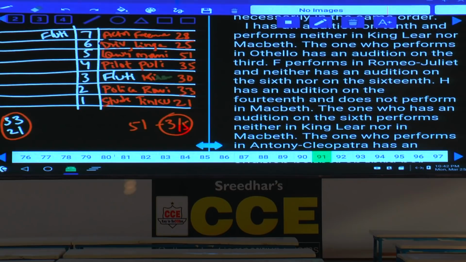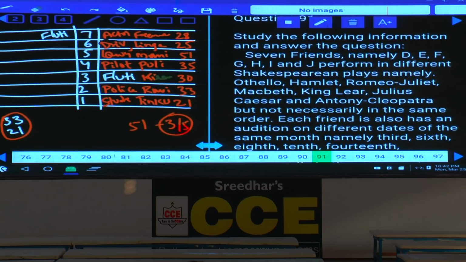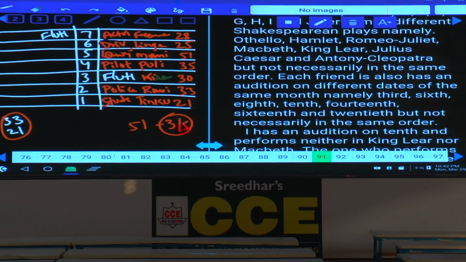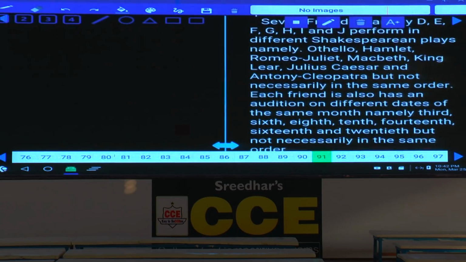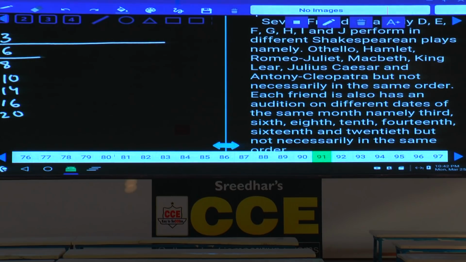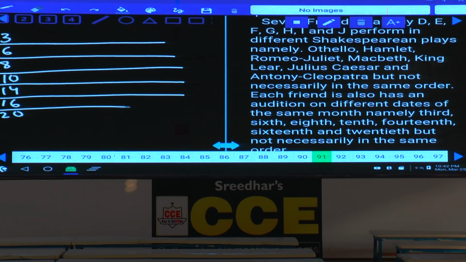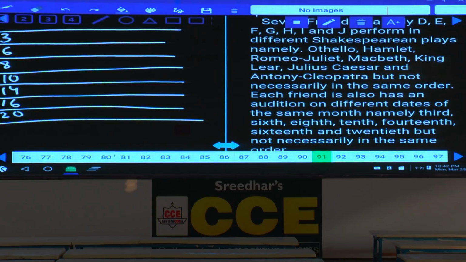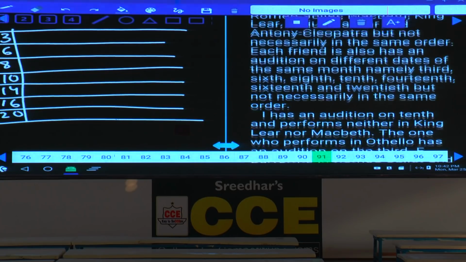Then fix the dates. What are the names of these persons? The names are D, E, F, G, H, I, J. Shall I start with this one? Tell me what the dates are. They have auditions on different dates: 3, 6, 8, 10, 14, 16 and 20. Now 7 persons have auditions on 7 different dates and they are performing different Shakespearean plays. Then condition number 1.